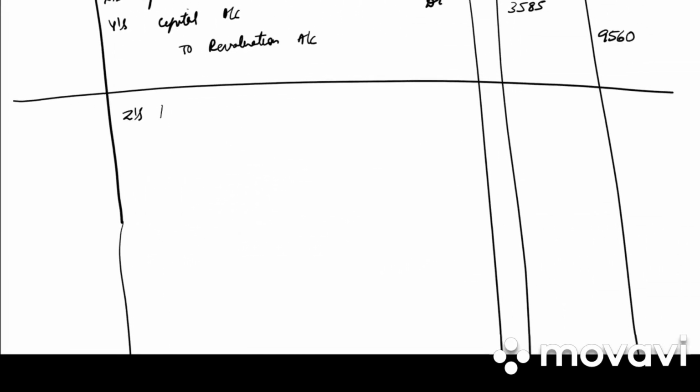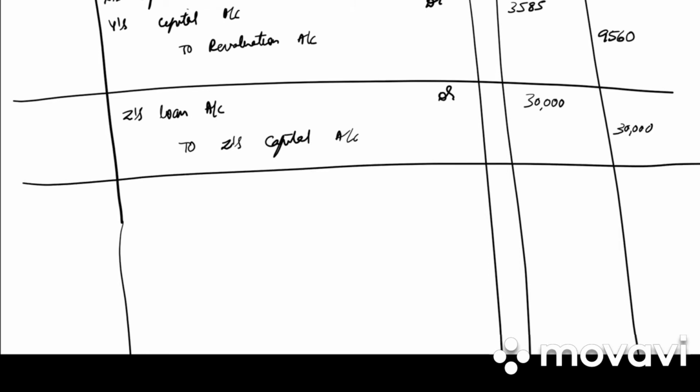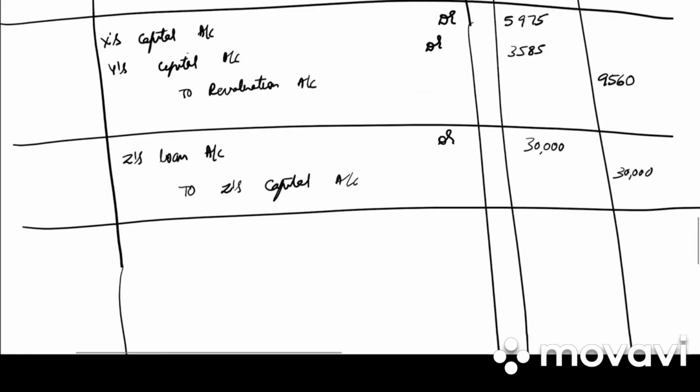Z's loan account debited to Z's capital account. How much is it? 30,000 debit, 30,000 credit. Write down the narration. Z's loan account transferred to Z's capital account.